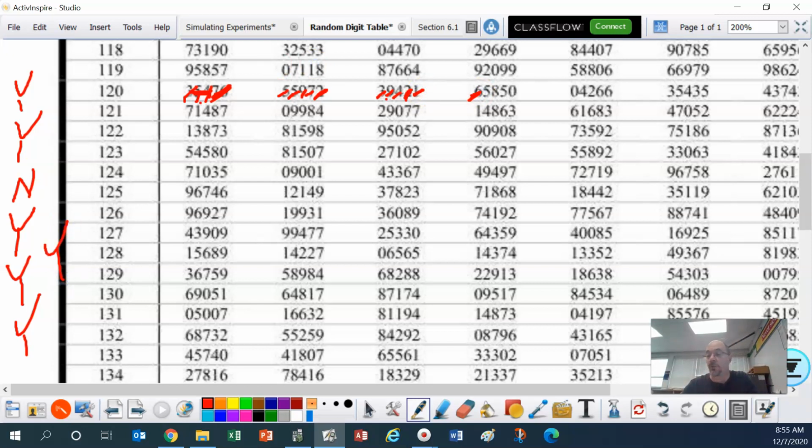Do you see how it's working? If not, go back and listen to what I did. I want you to go ahead until you have a combination of 25 yeses and nos, a total of 25, and then you're done with your simulation. Pause this and finish it.